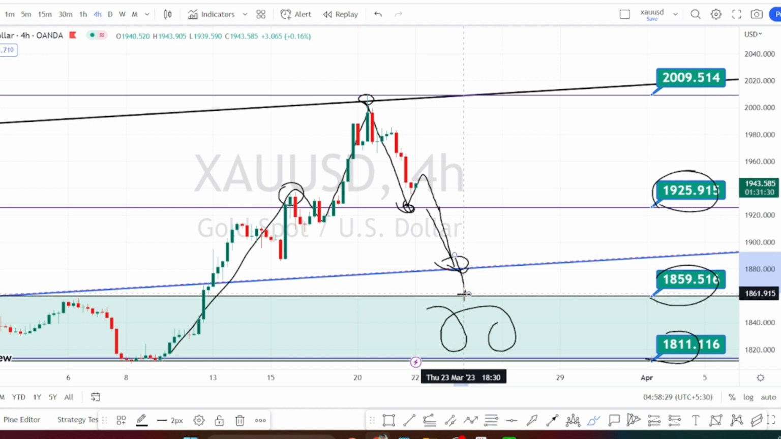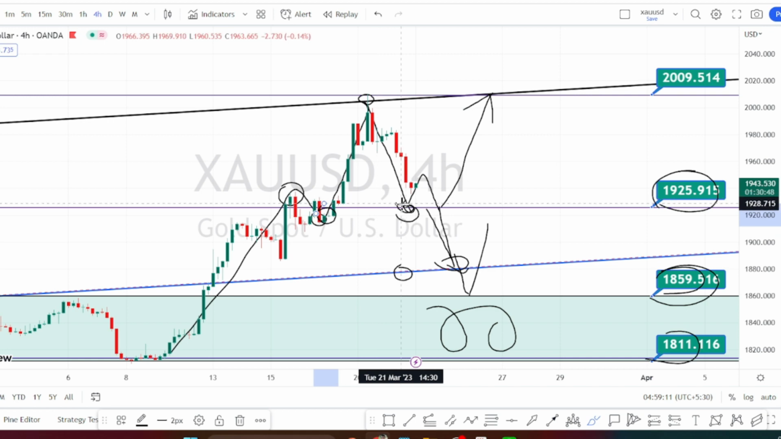So we can expect a bounce back on the bullish side retracement after testing this support level of 1859. So we have two levels of support on the bearish side in 4 hours time frame. This level is going to be acting as the neckline of the head and shoulder pattern.